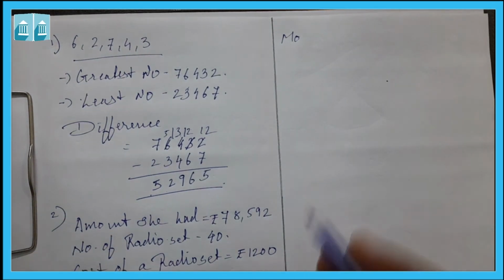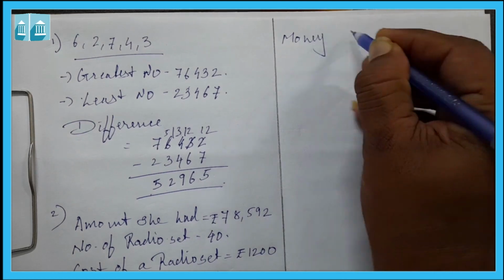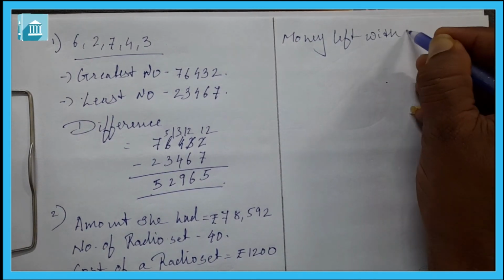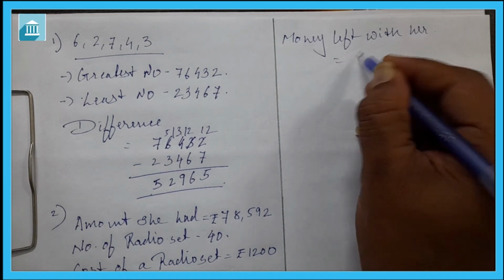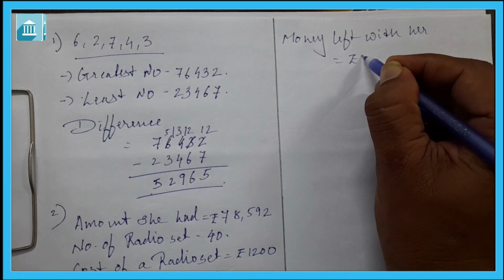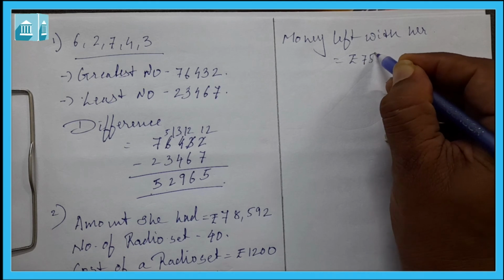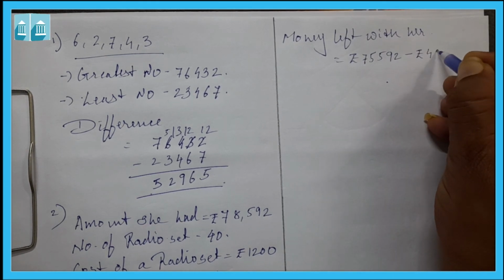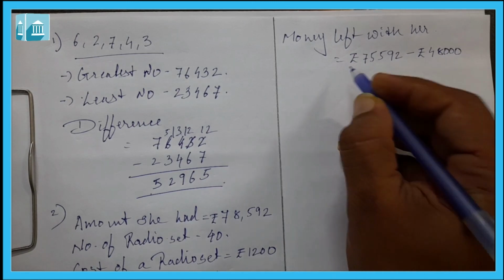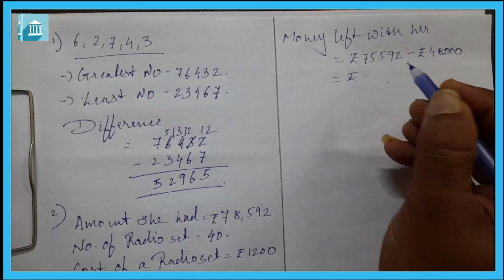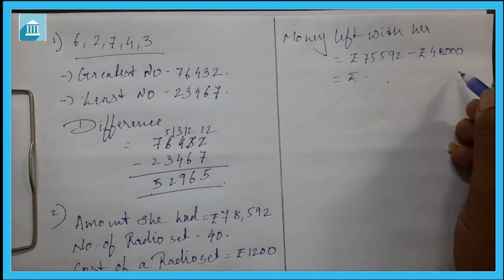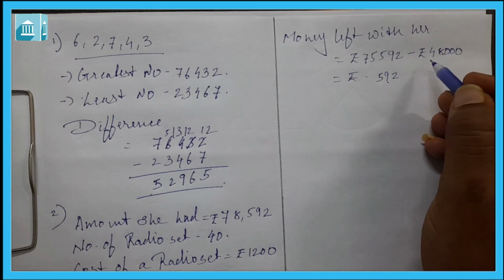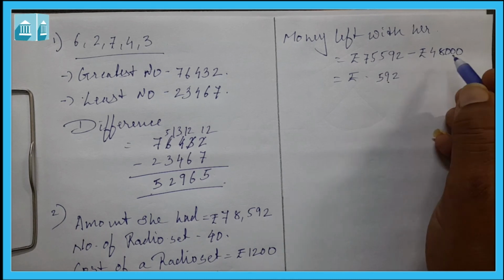Now this cost 48,000 she has paid, so money left with her is equal to rupees 78,592 minus rupees 48,000, which will be equal to rupees 78,592 minus 48,000.